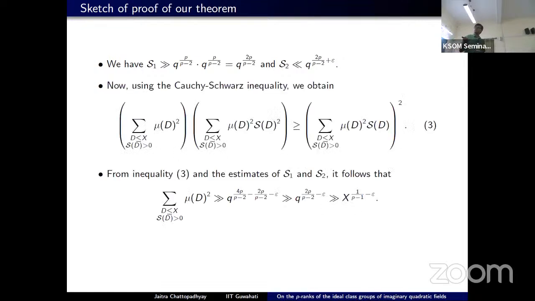So now the Cauchy-Schwarz inequality gives us this equation. So we have a lower bound on the term on the right side, and we have an upper bound for the second term on the left side. So once we bring everything to the right side, keeping this mu squared d term to the left, then we see that whatever we needed, the summation over d up to x of mu squared d has a lower bound of x to the 1 over p minus 1 minus epsilon. So this is the proof.